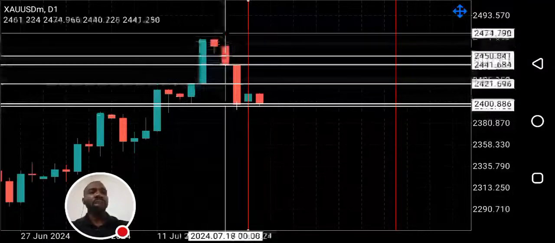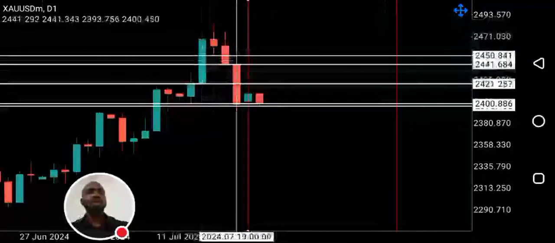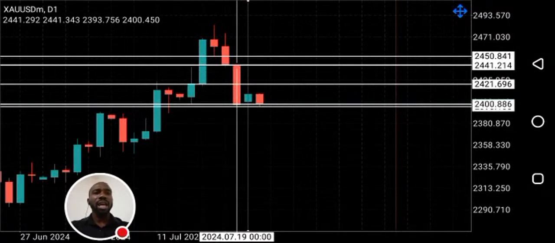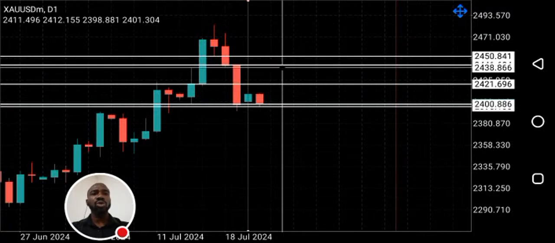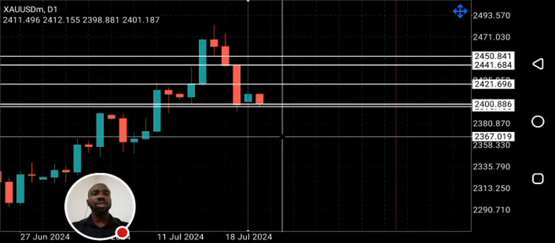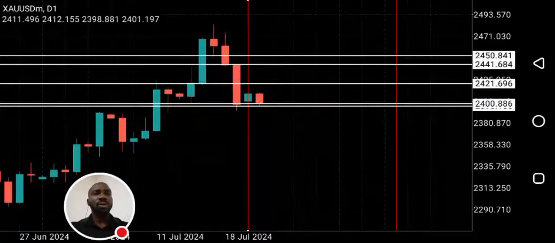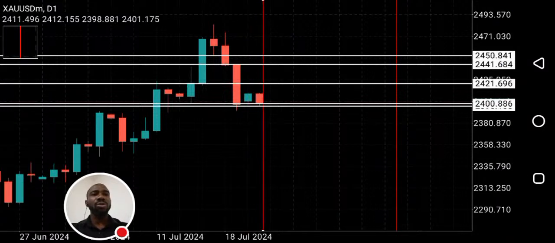The fair value gap is the gap in between the low of this spinning top and the high of this bearish candle. That's a fair value gap. So there is a high probability that price is likely going to pull back to this zone before going bearish. So this is my area of interest. This is the area I'll be considering selling gold. Okay? That is the area I would be considering selling gold.